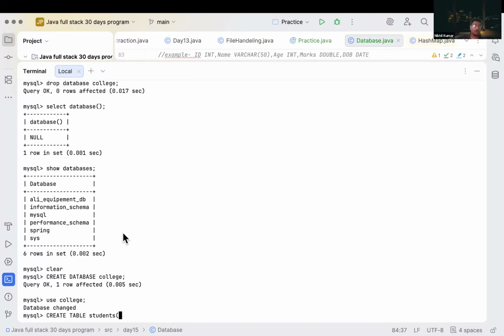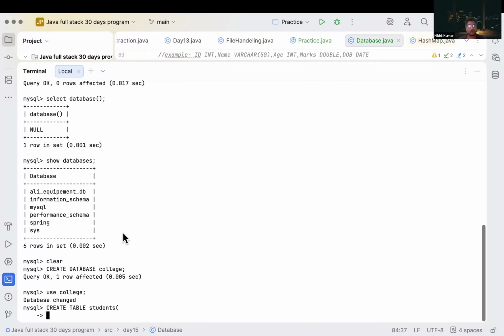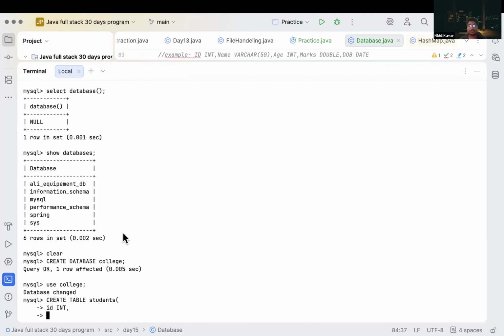So what can we write? ID as int. Correct? We can write like this, ID as int, name as varchar 50, same as before.